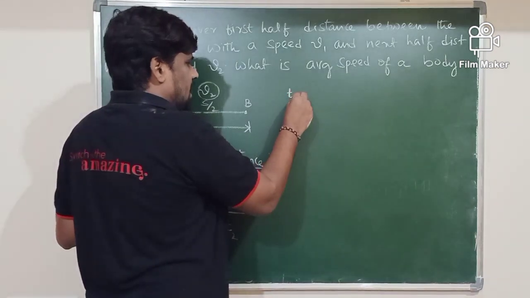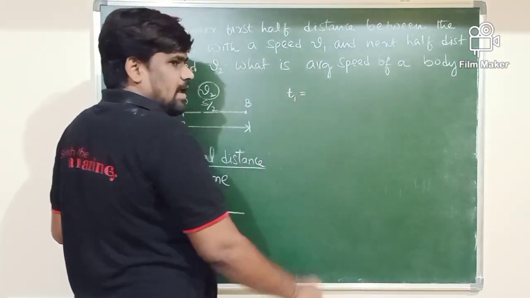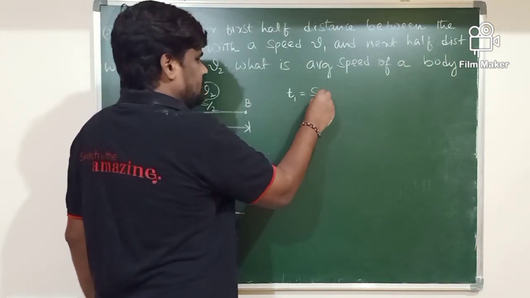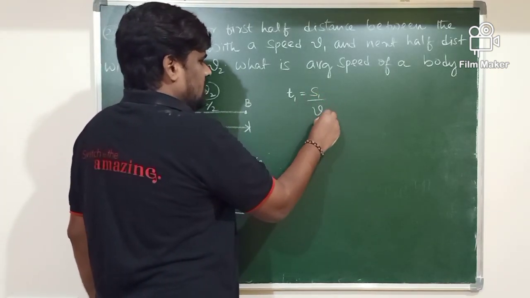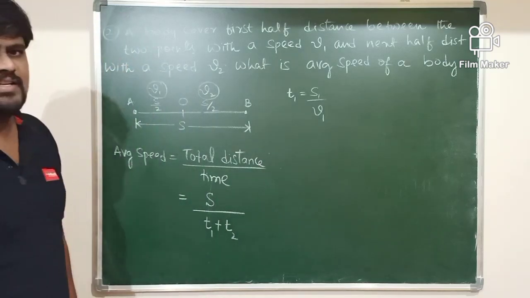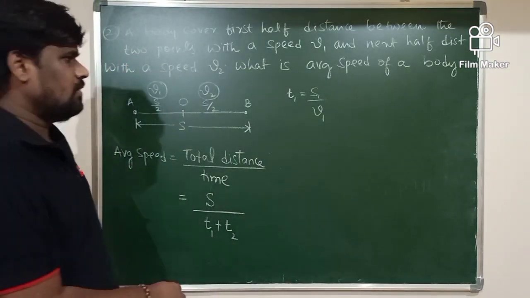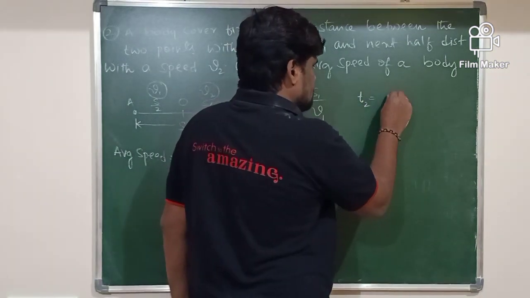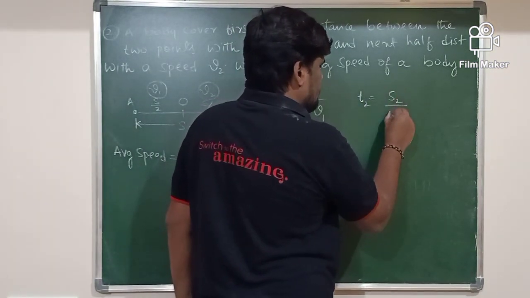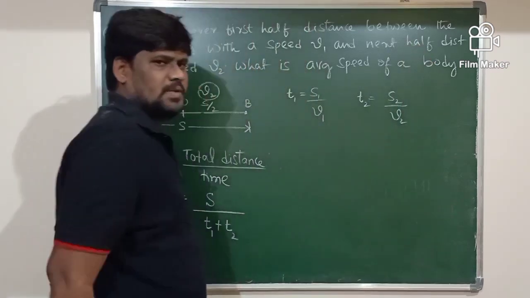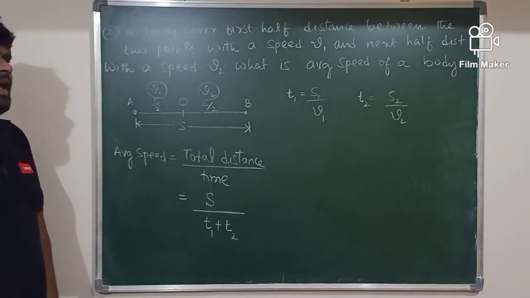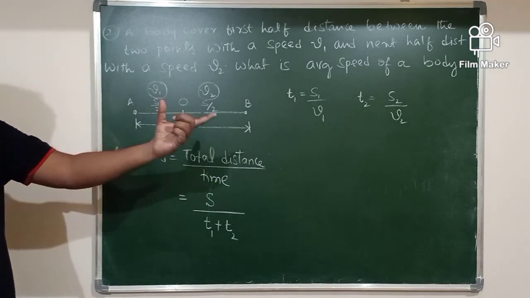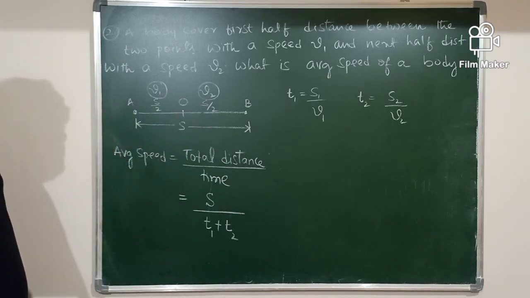T1 can be written as S1 by V1, and T2 can be written as S2 by V2. But what is S1?